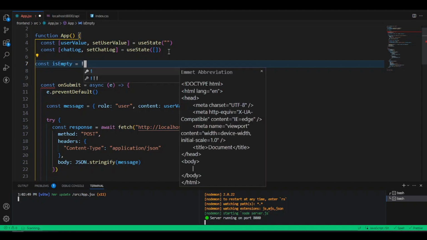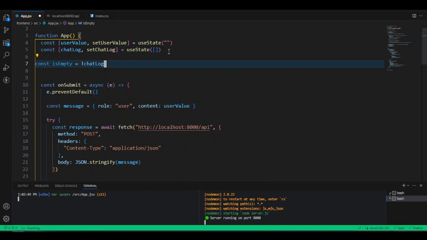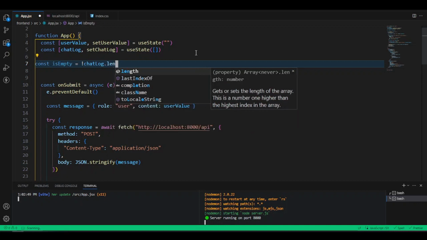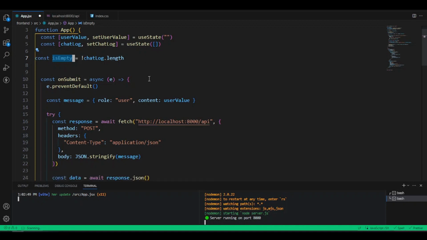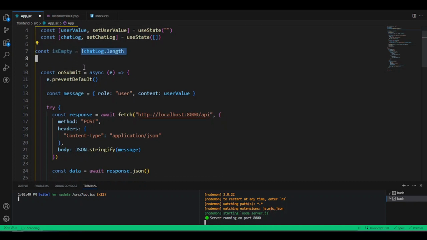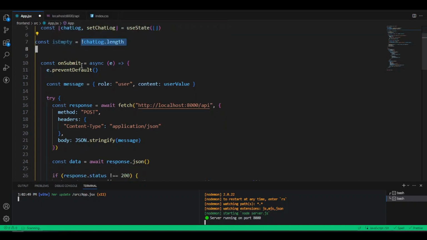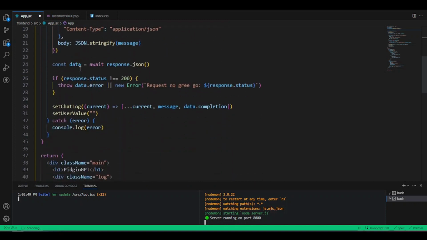So we go say if not chatLog, that is this chat log state wey dey here, now if e dey like this, empty dot length. So we want check if e dey empty, as e dey like this, e go dey empty, then we want do something. Otherwise, if other elements dey inside the array, if items don dey added into the array, then if data dey inside here, then we want this expression go be false for here. So right now e go return true, but if we change, e go return false for here.